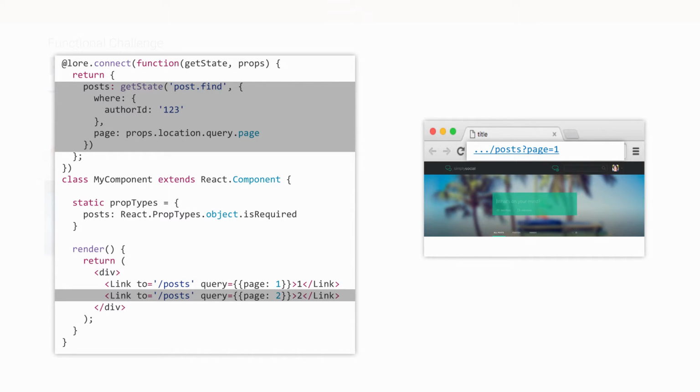So here the component is rendering links to view the other pages of data, and when the user clicks on one of those links, the query parameter in the route would change to reflect that page. So here you can see that the page is now equal to 2 in the URL, and doing this would in turn cause the application to re-render, and the component would get called again, but this time the value in props.location.query would be page 2 and not page 1. And so the component would then render the second page of data.